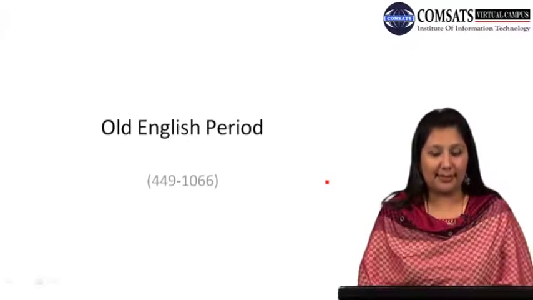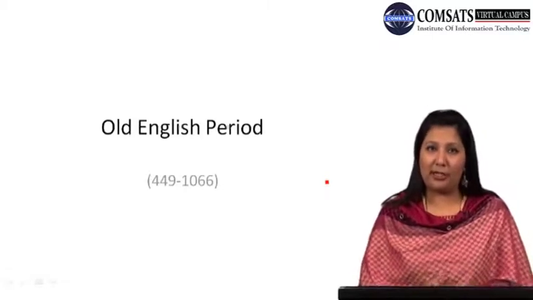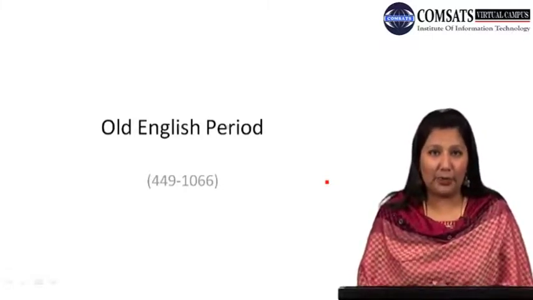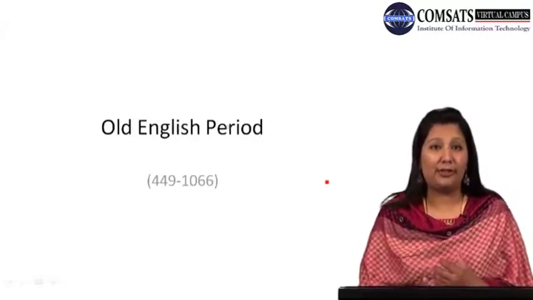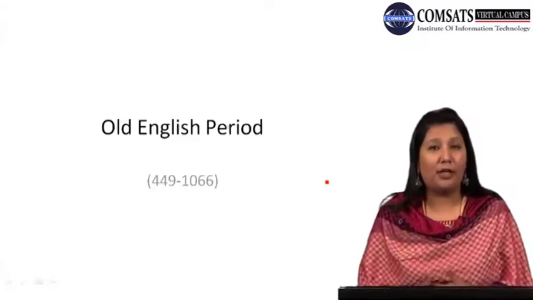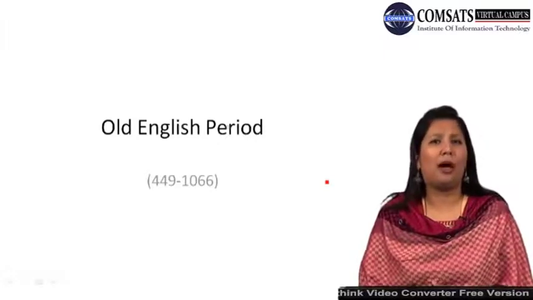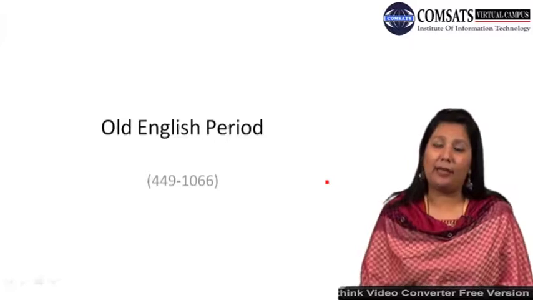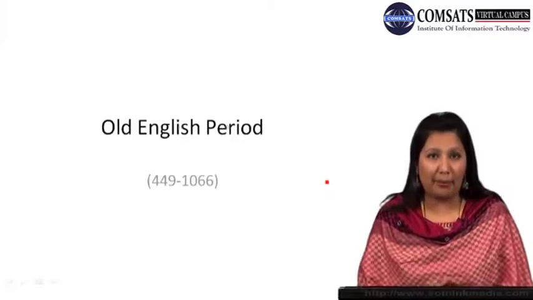Today the topic of our discussion is the Old English period, which started from 449 to 1066. Before this, in our previous lecture, we discussed the primitive Old English period. You have seen that although that was the initiation, the rise and just the beginning of the English language, there were no marked events at that time. We have also noticed that England became a part of the Roman Empire.